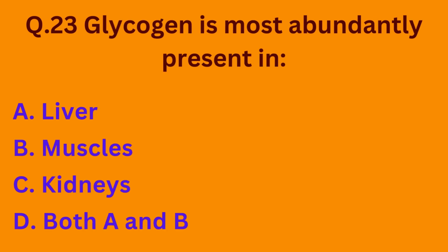Coming to our next question, glycogen is most abundantly present in option A liver, option B muscles, option C kidneys, option D both A and B. So students, glycogen is basically most abundantly present in both the liver and muscles. So the correct option is option D.